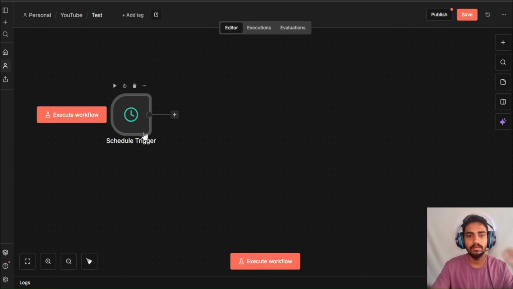Now we will have to add an agent, the actual agent node, where we will give custom instructions to it, what it has to do, and then we will add a chat model, etc.